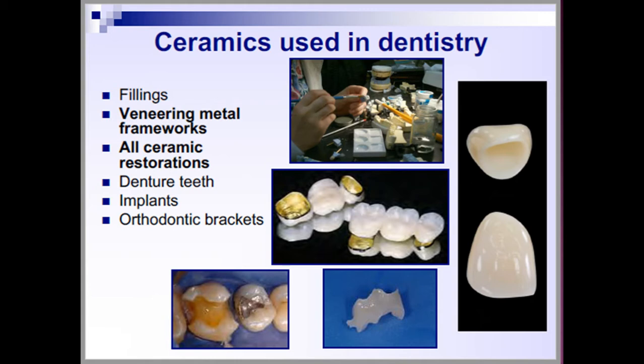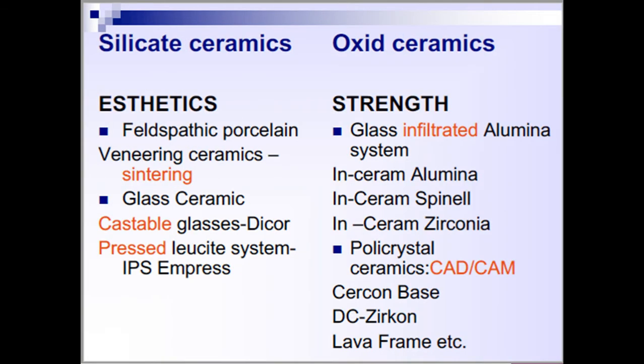All those kinds of gold, all these different kinds of alloys can be used to fabricate these implants. So ceramics also can be used for fabricating these implantable materials. So these are different applications according to which we can classify ceramic material.